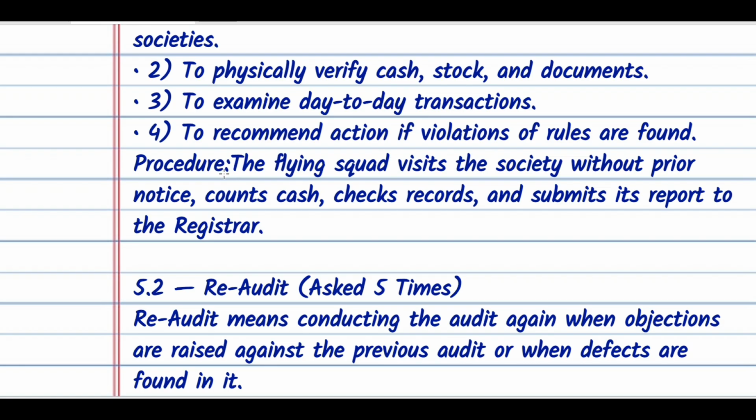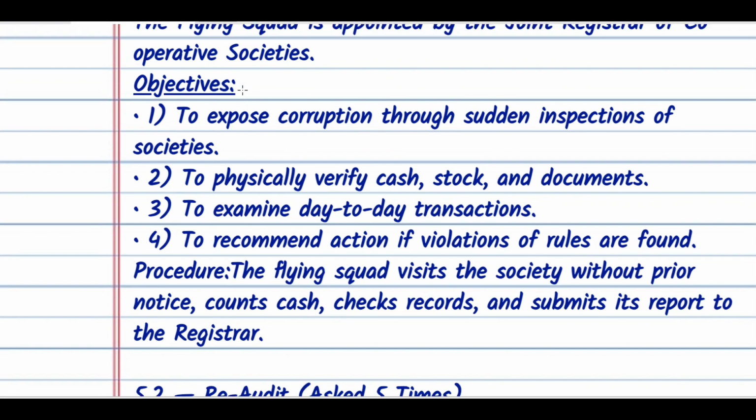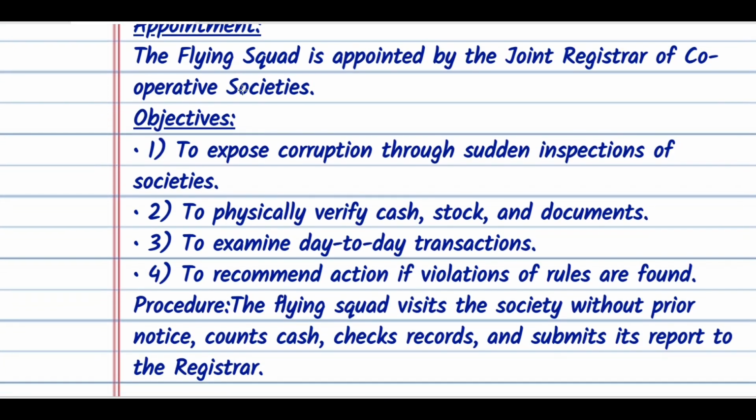And you must write a procedure for that. So what will be the procedure? The flying squad visits the society without prior notice, counts cash, checks records, and submits its report to the registrar. This is the answer, or this much of an answer, you should write for short notes.